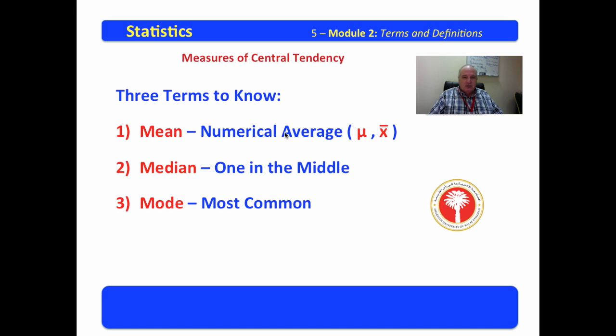The mean is the numerical average. Mu stands for the mean of the population. X bar stands for the mean of the sample. The median is the one in the middle when they're rank ordered. The mode is the most common. Learn these 3 terms, and you will continue to rock the land of nerd.